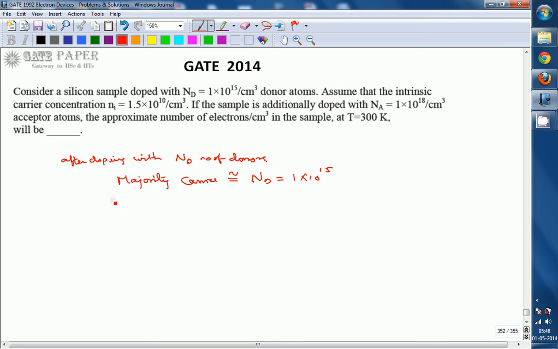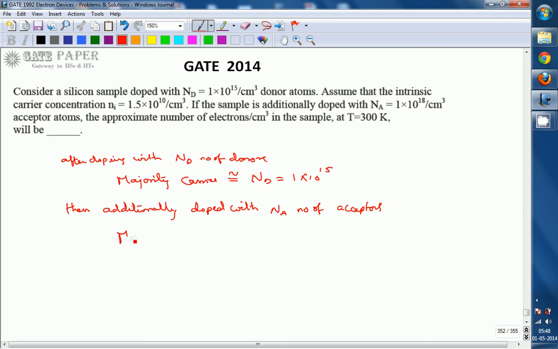Next, again it is going to be doped additionally, the same semiconductor additionally doped with Na number of acceptors.